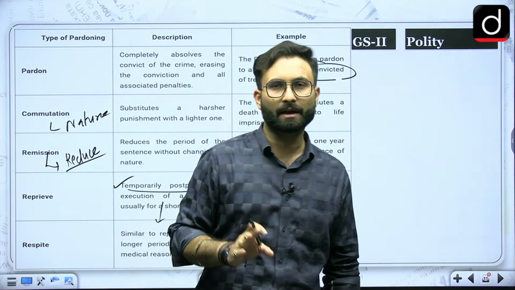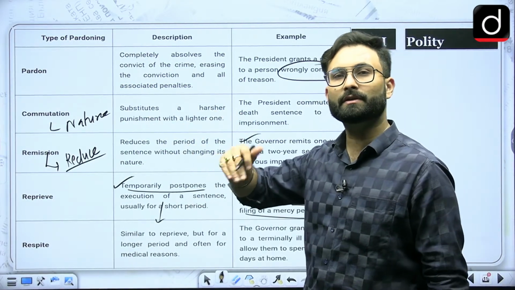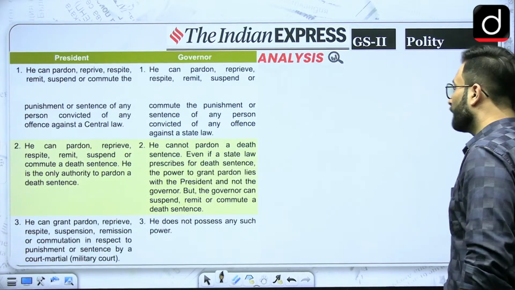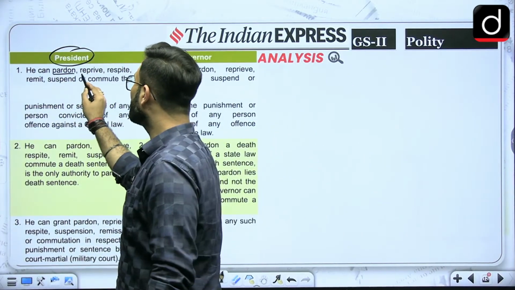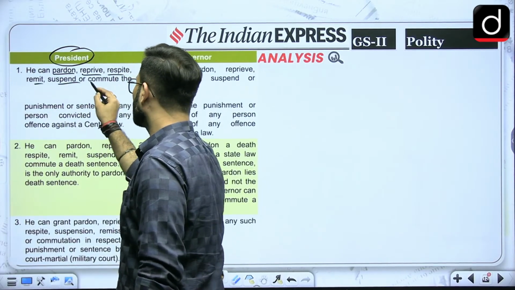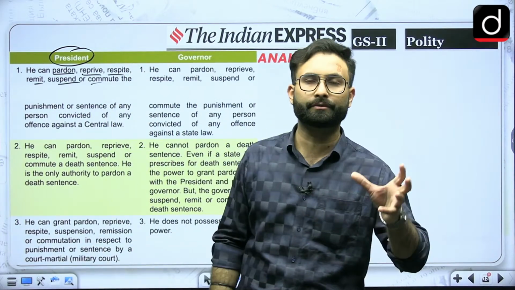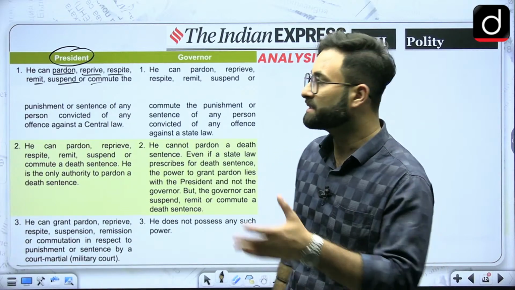Okay, now these are basically the types of pardons. Now we will see what kind of power the president and the governor hold. When we talk about the president, the president can go for pardon, reprieve, respite, remit, suspend or commute. Okay, all kinds of pardons we have, the president can go for it.